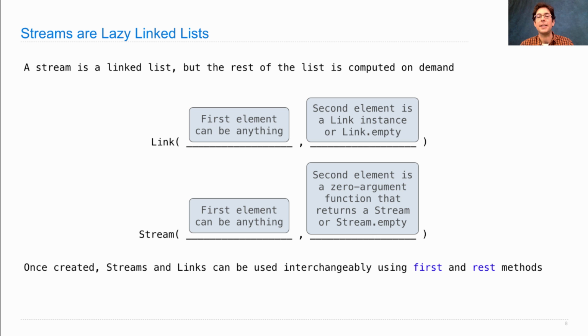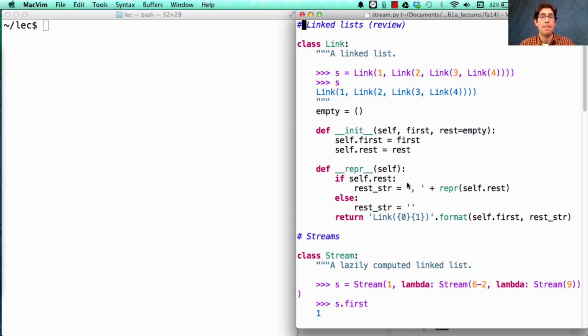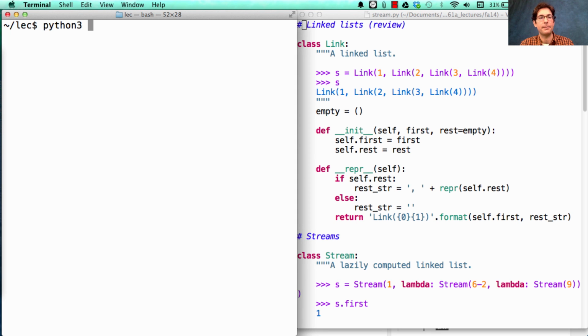Once created, streams and links can be used interchangeably. You just ask for their first and their rest. So a stream is actually just a drop-in replacement for a linked list, but it's more flexible because of its lazy computation. Here I have a file called stream.py with the link class, which is review. Here's a simplified version that doesn't contain some of the features that we had before, but just has the core functionality. You have a first and a rest of the linked list. And then down here is a stream. Let's look at the difference.